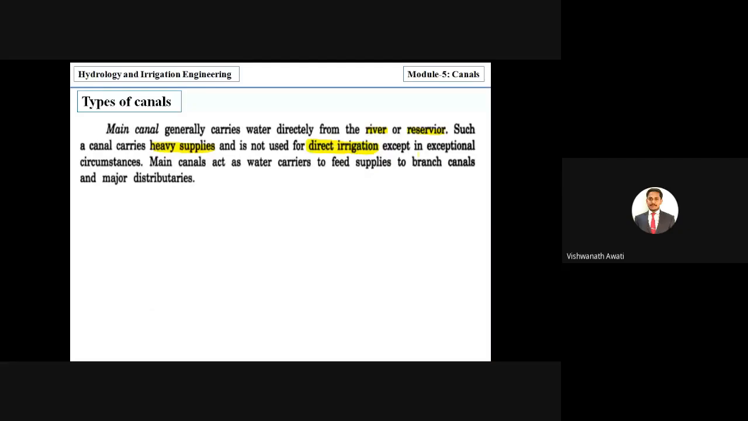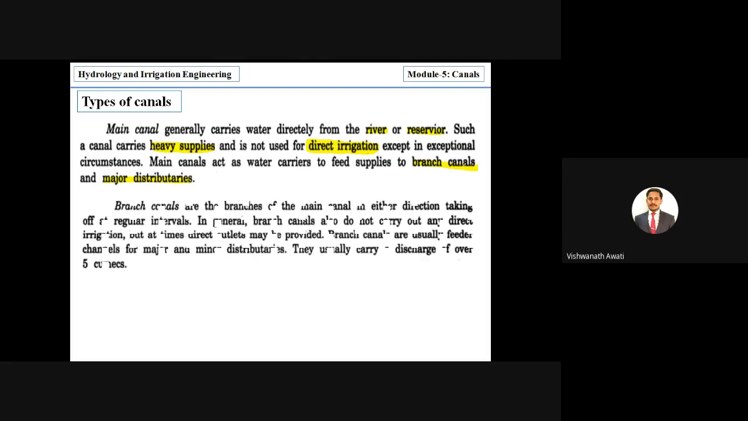Except in exceptional circumstances, in some emergency, you can use water from the main canal, but generally we are not using it. The main canal acts as a water carrier to feed supply to branch canals and major distributaries. So it is mainly supplying water to major distributaries or branch canals, right? Okay. So next we'll see what we mean by branch canals.